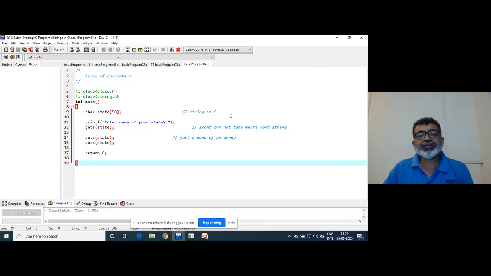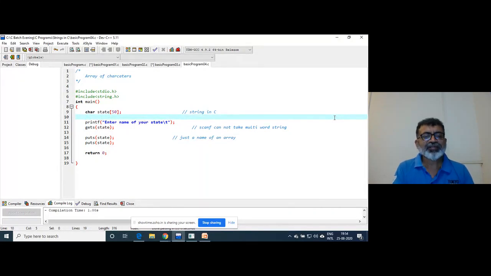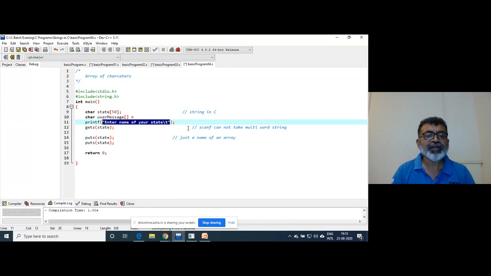Basically this is also a string. Why? Because it is in double quotes. So if I write, suppose, something like char user message of size 50, and I write it here, not necessarily this, you won't find this anywhere, but I am showing you.